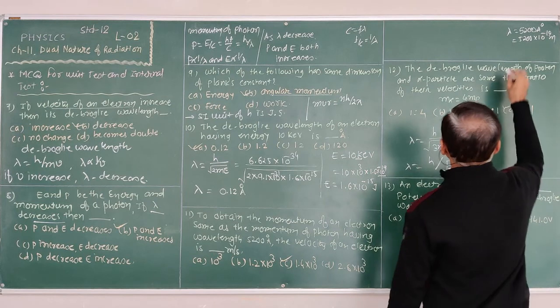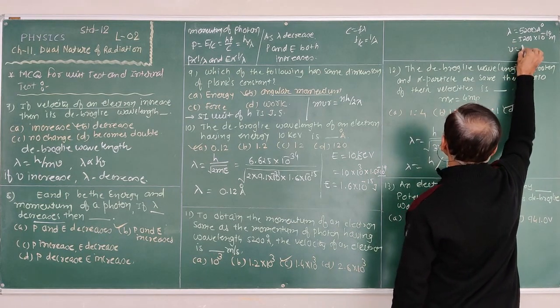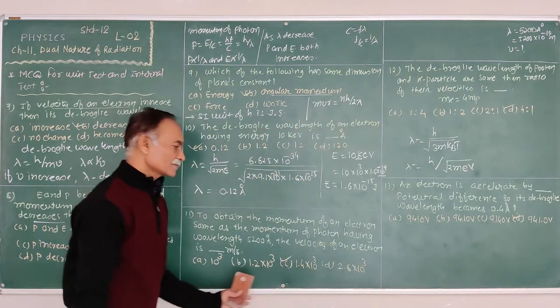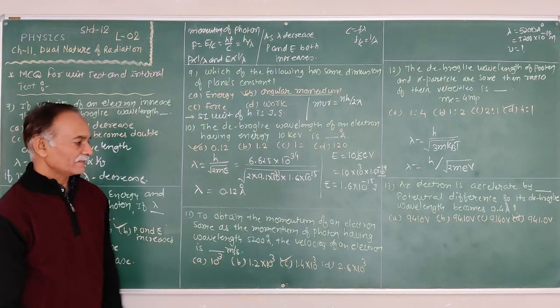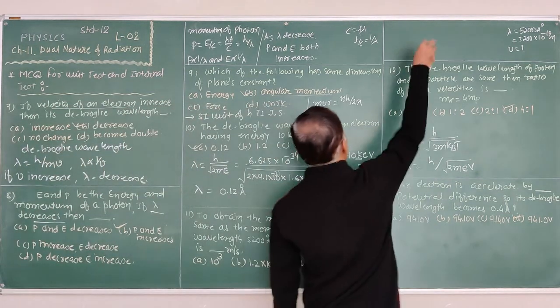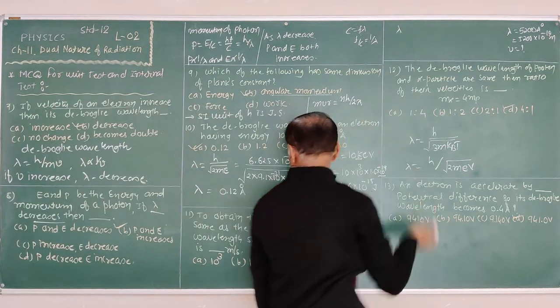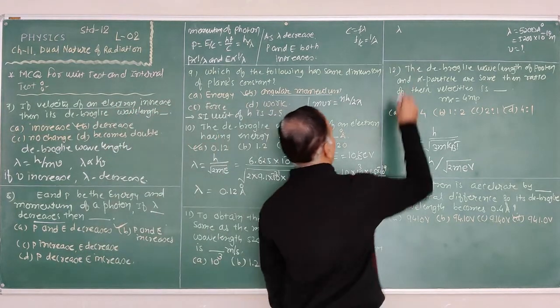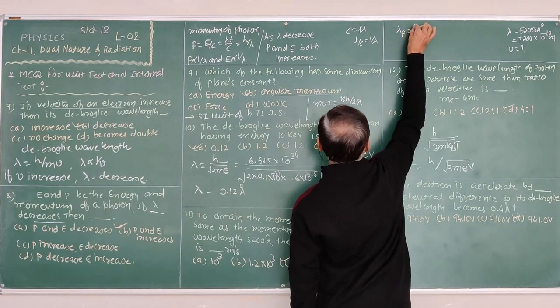The mass of the electron is 9.1 into 10 to the power minus 31. We require the velocity. Here the de Broglie wavelength is also the same.